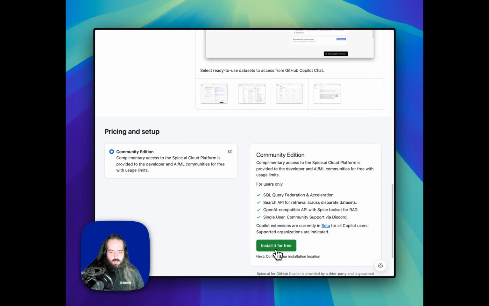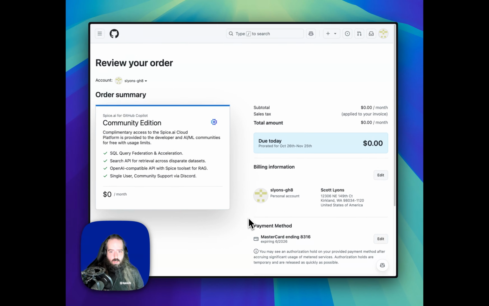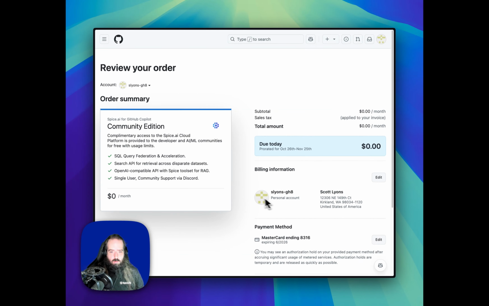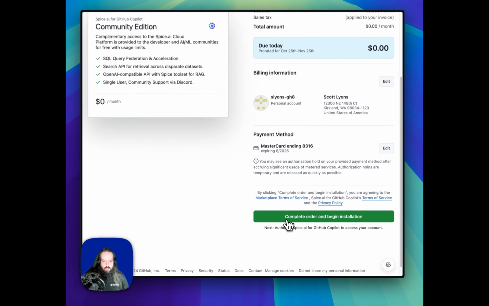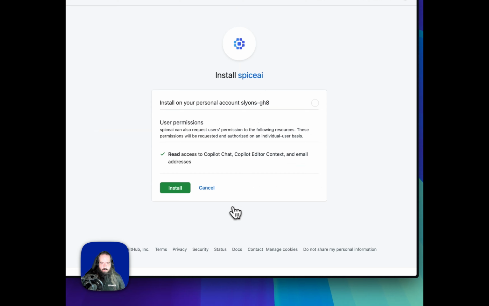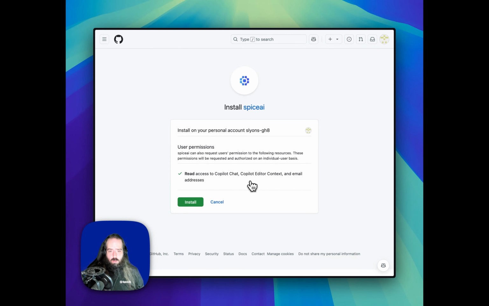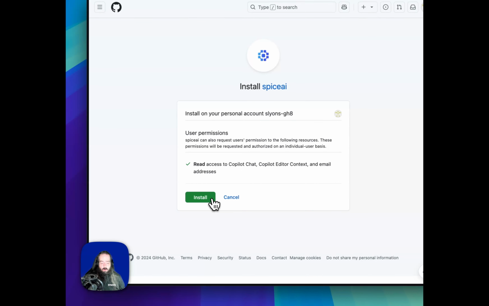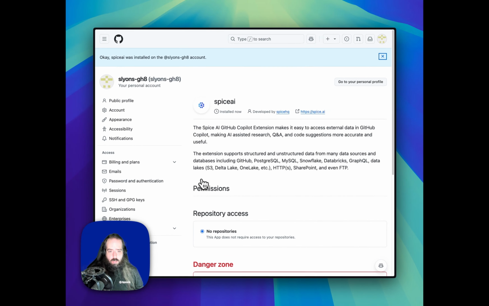There's a button that's marked Install it for free. I'm going to go ahead and click that. Double check that my billing information here is correct. And then click Complete Order and begin installation. Here you can see some of the permissions that we're going to require for the Spice.ai extension, namely the Copilot chat, Copilot editor context, and an email address. I'm going to go ahead and click Install. And now it's part of my organization or account.